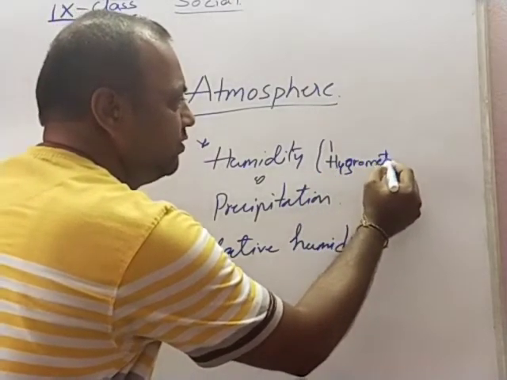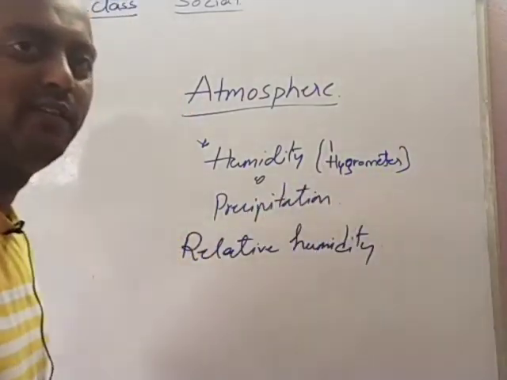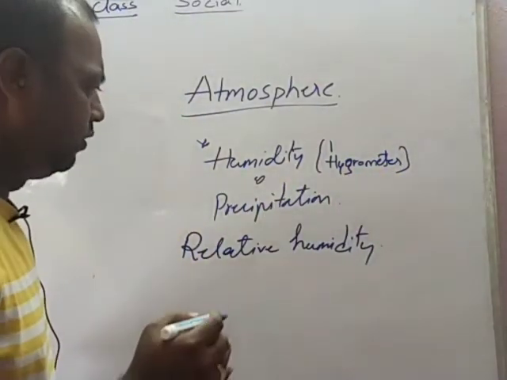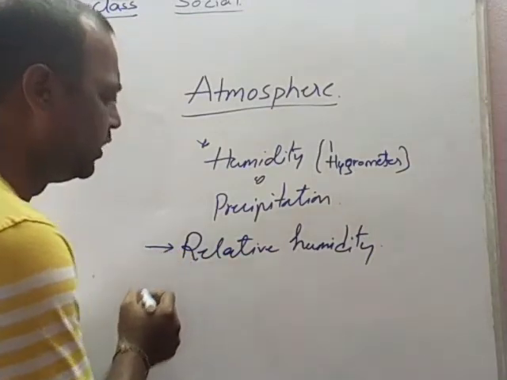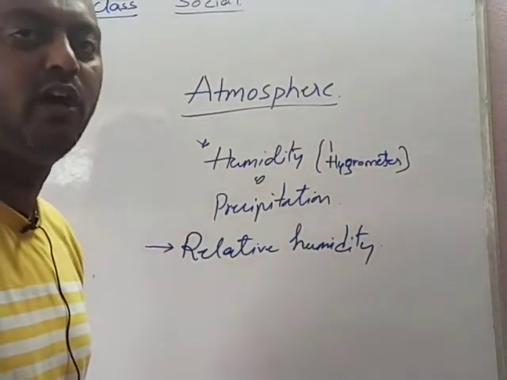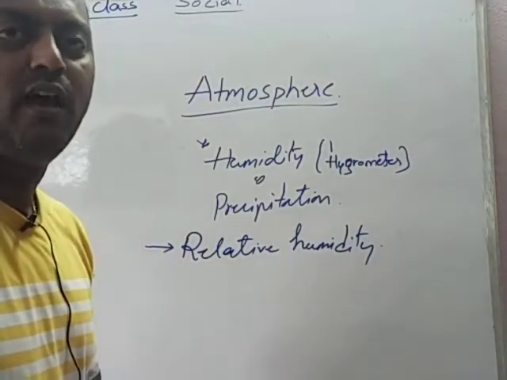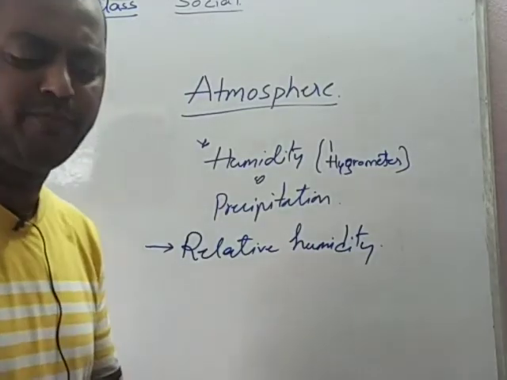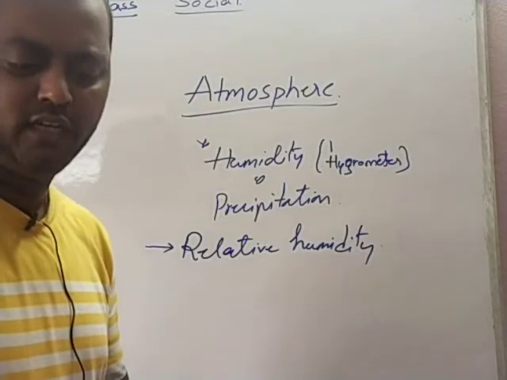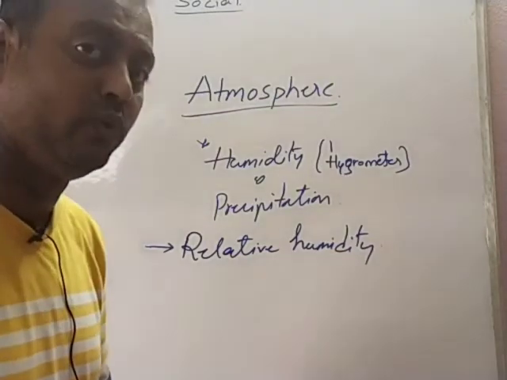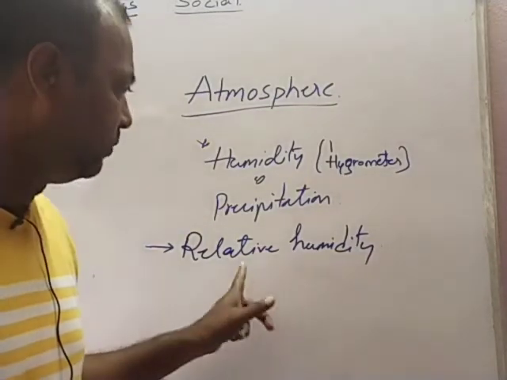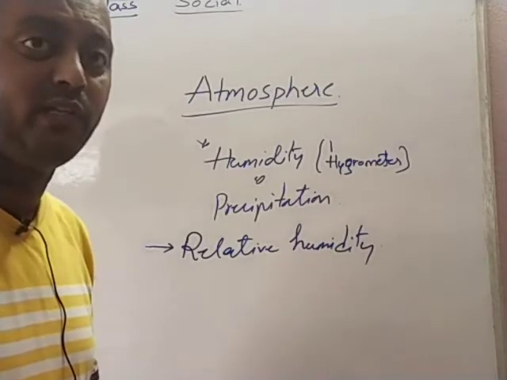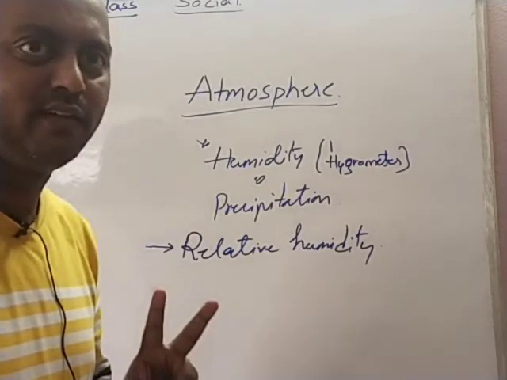The instrument used to measure humidity is a hygrometer. Now, the concept of relative humidity is most important in order to express how much humidity is present in the atmosphere. This is expressed as a ratio between two things. What are those two things? Let us try to understand.